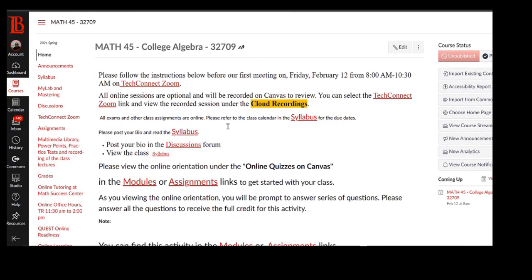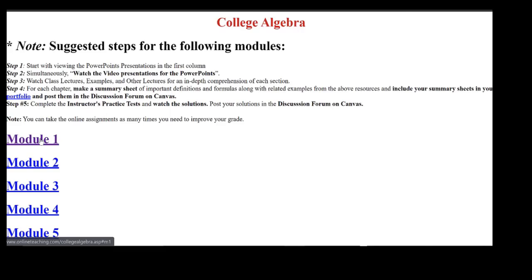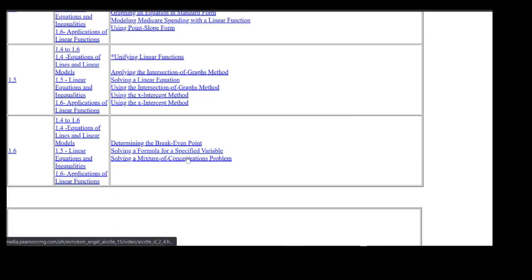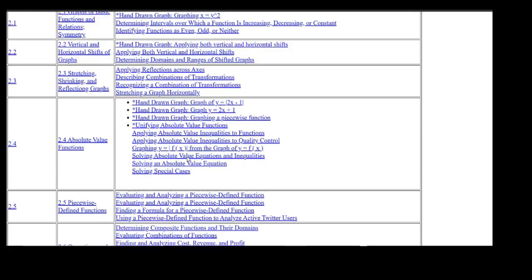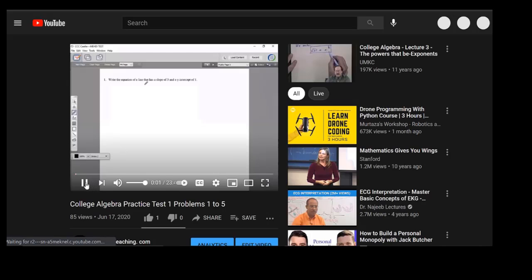And also the practice test, as you can see here in the Multimedia Library. I'm going to go back to that once again. When you go to the Multimedia Library page where I showed you earlier, this page here, you see how at the end of the chapters, you see a practice test? The online practice test also is similar to this. This one, you can go over the solutions. If you click on that, it will take you to my YouTube channel. And then from here you can view the solutions of that part. Okay, so if you click on that, I write the equation of the line. You go through step-by-step solutions to those problems.